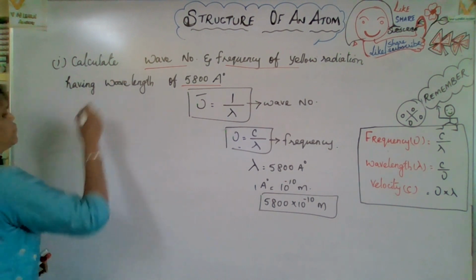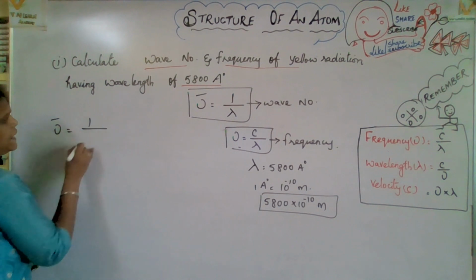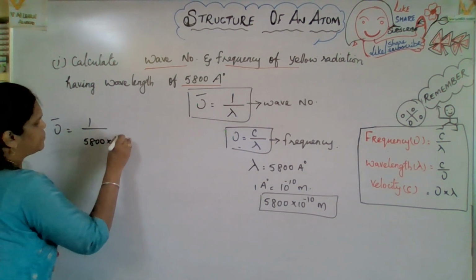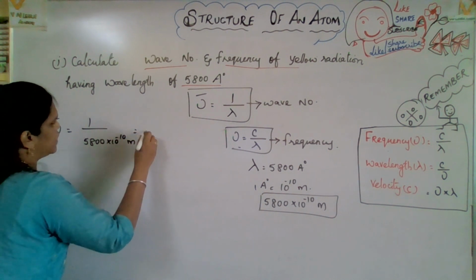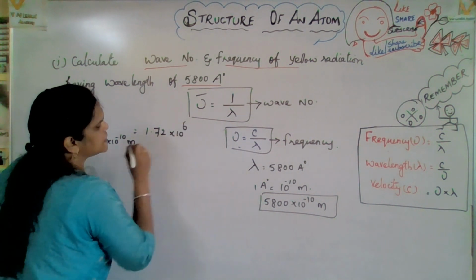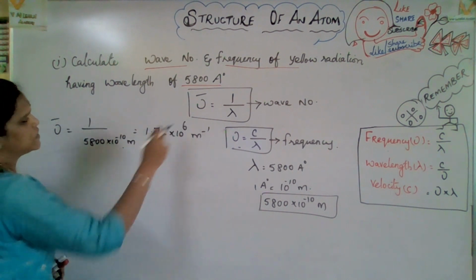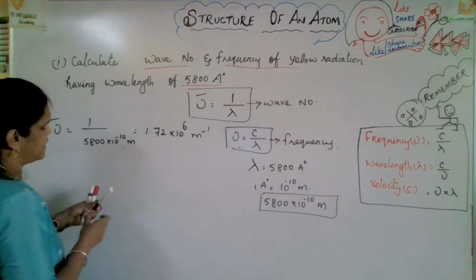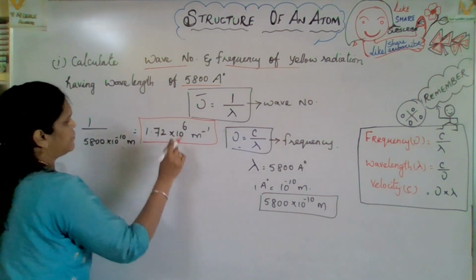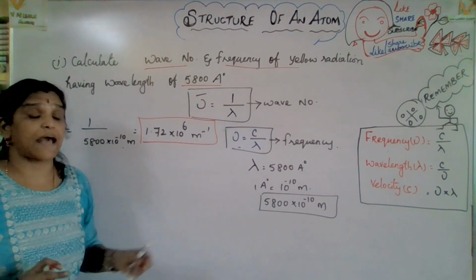First, let us go for the wave number formula. Nu bar equals 1 by lambda, which is 1 by 5800 into 10 to the power of minus 10 meter. So you will get 1.72 into 10 to the power of 6 meter inverse, because meter goes to the denominator, so meter inverse. This is the value of wave number for 5800 Angstrom.